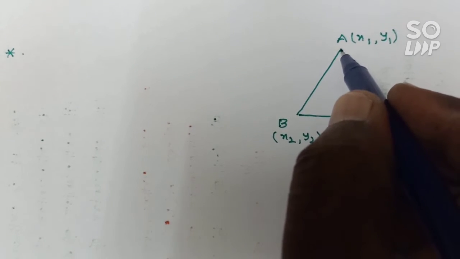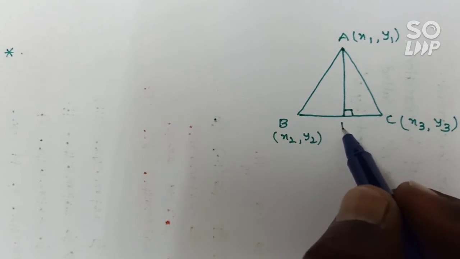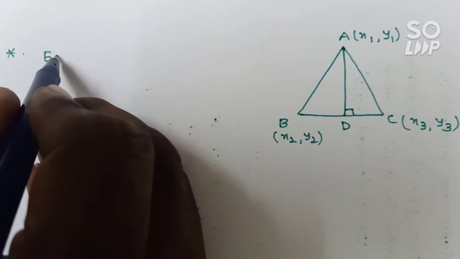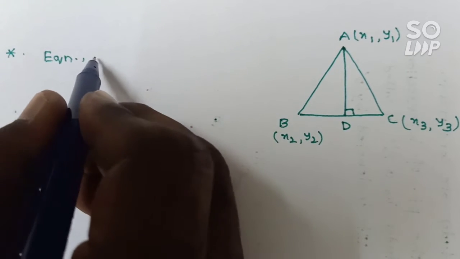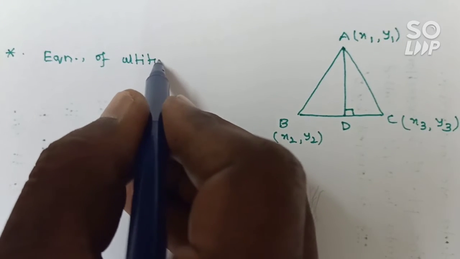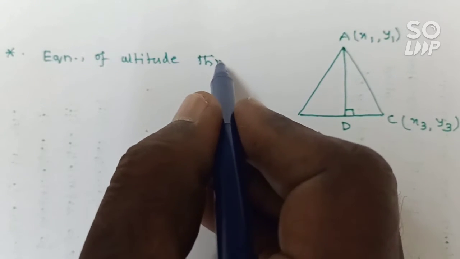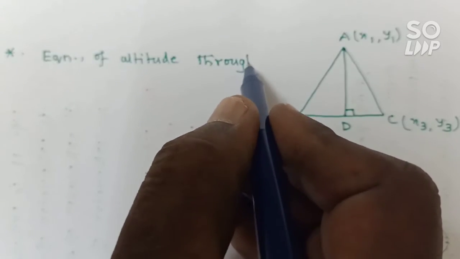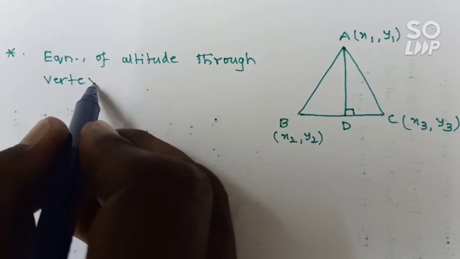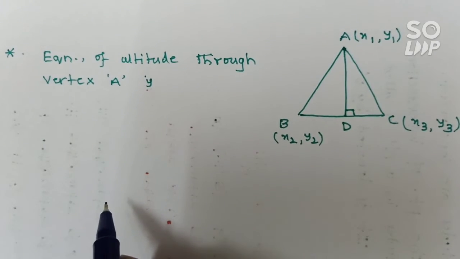If you want to find the equation of the altitude passing through the vertex A, that is AD. Now you see this one, the equation of the altitude through vertex A. How can we find this equation?